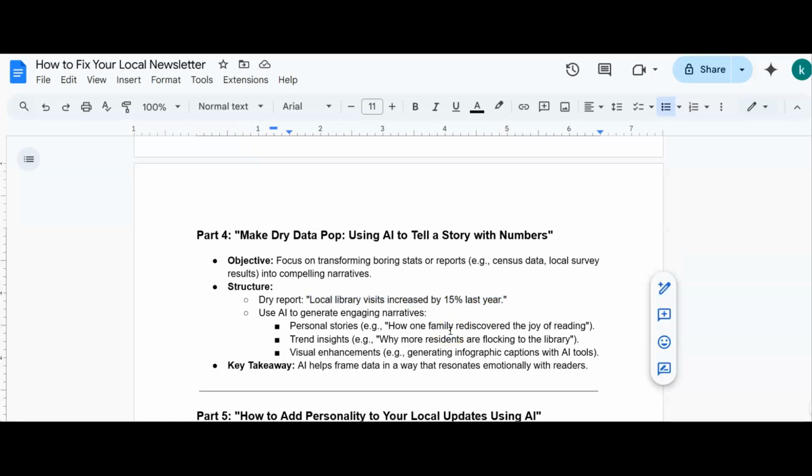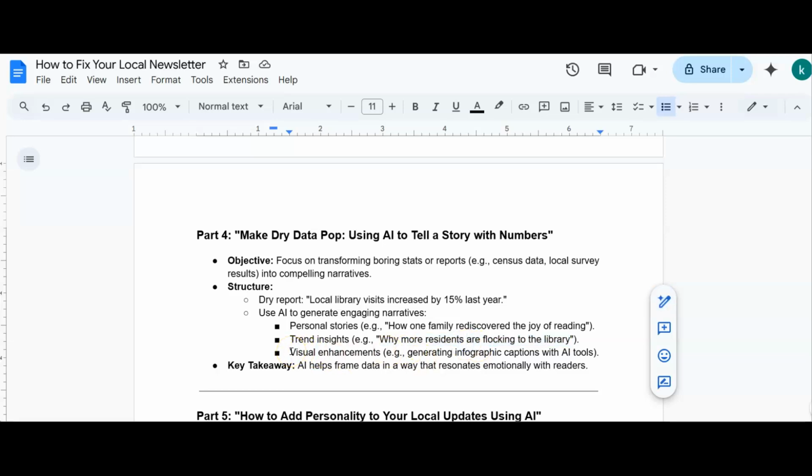But what we can do with AI is ask it to give us some more ideas, and I'll show you some of those in a second with our own little tool that does this for you. We can go for personal stories. So we've got this one here. We could go for trend insights, like why more residents are flocking to that library. That gives us that intrigue. We want to feel like, are we missing out because we're not flocking to the library?